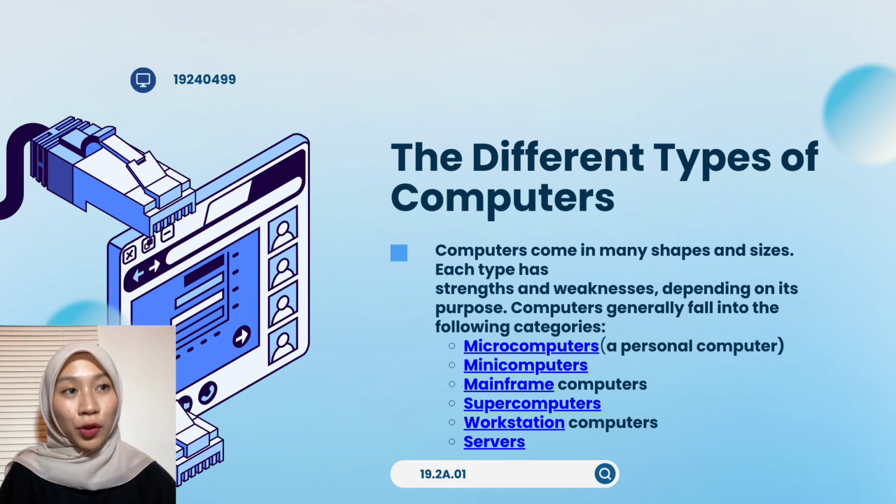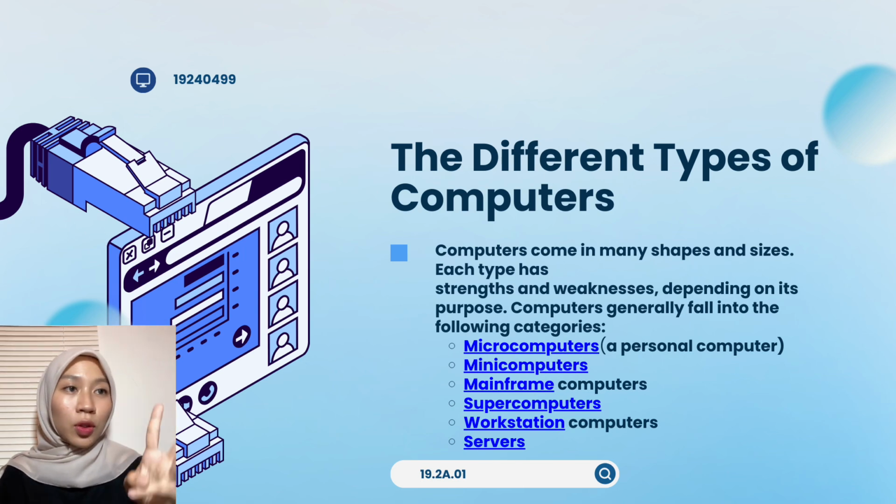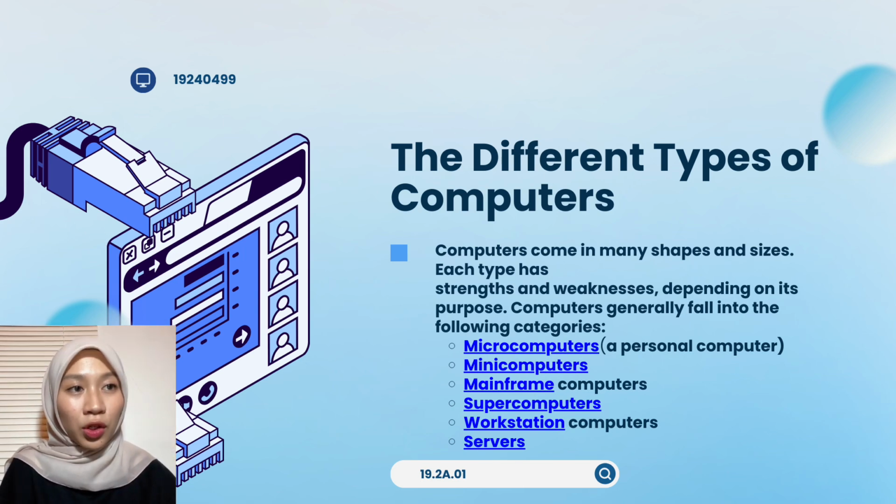First, microcomputers, or personal computers. The second one is minicomputers. The third one is mainframe computers. The fourth one is supercomputers. The fifth one is workstation computers. And the last is servers.